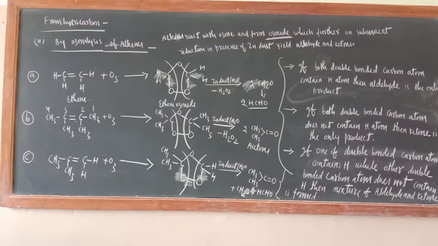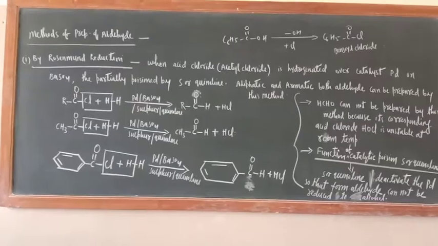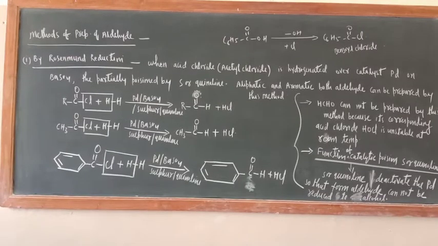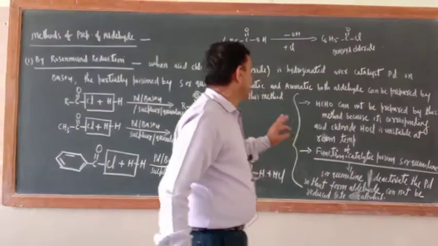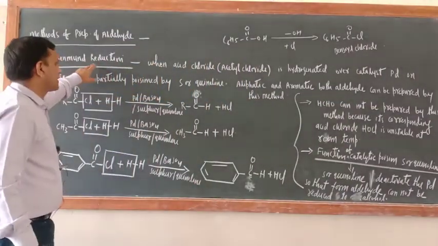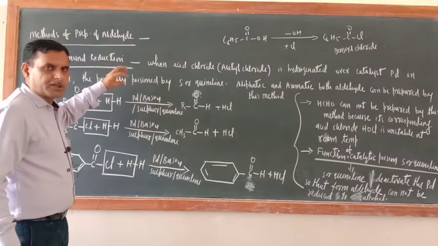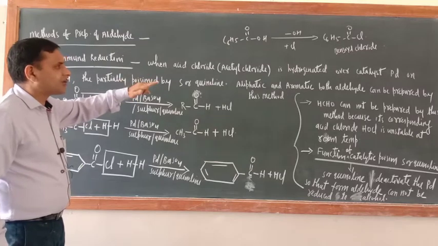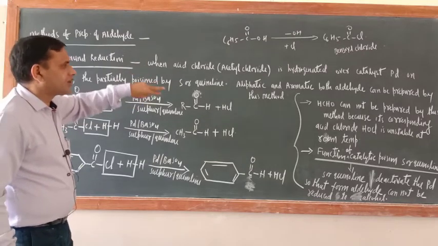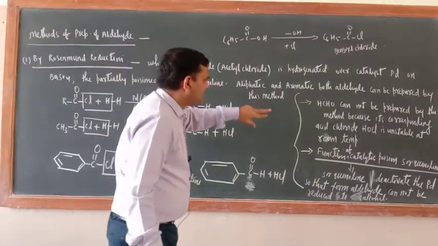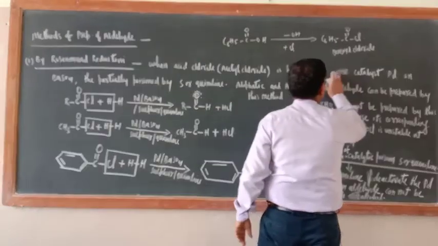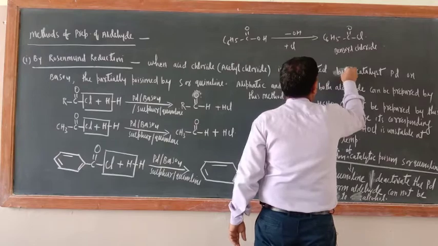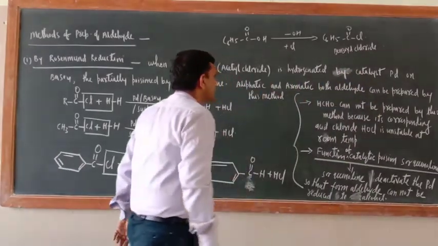Now the next method is methods of preparation of aldehyde only. The first one is by Rosenmund reduction. So now just understand, this is a name reaction.